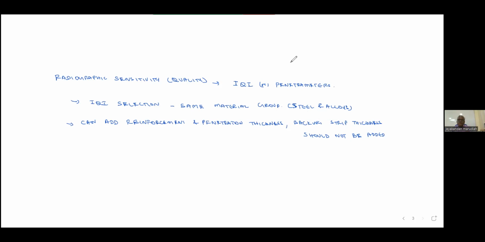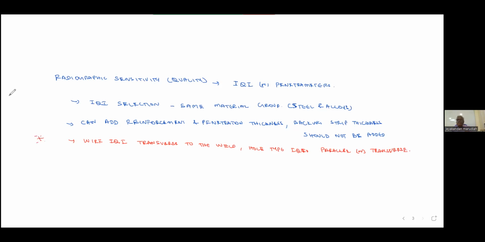Point number 3, how to keep the IQI. Wire IQI: transverse. Transverse means perpendicular to the weld. Hole type IQI: parallel or transverse, that is the same condition. This is important. It is regularly asked.